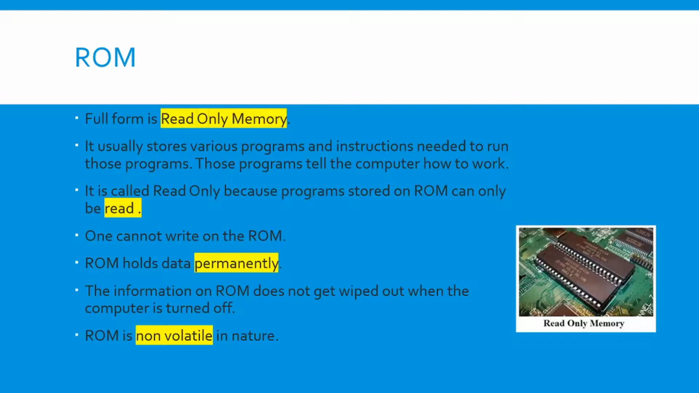And ROM is non-volatile in nature. That means the information on ROM doesn't get wiped out when the computer is turned off. The data will not be lost when the power is not there. So the four key points of read-only memory are: the full form is read-only memory, we can only read the data, the data hold is permanent, and it is non-volatile in nature.